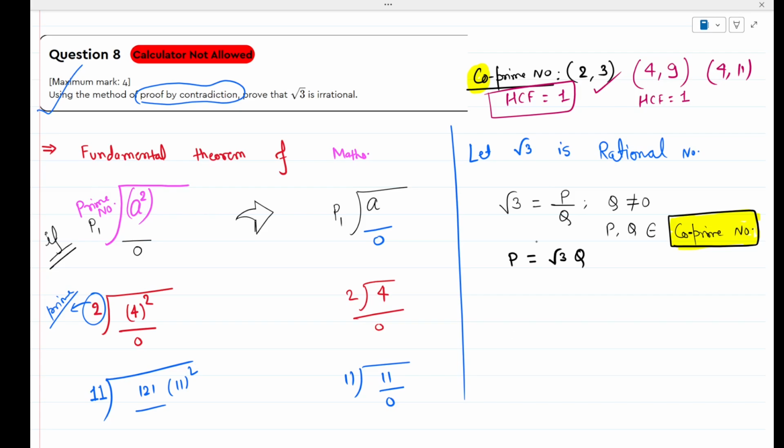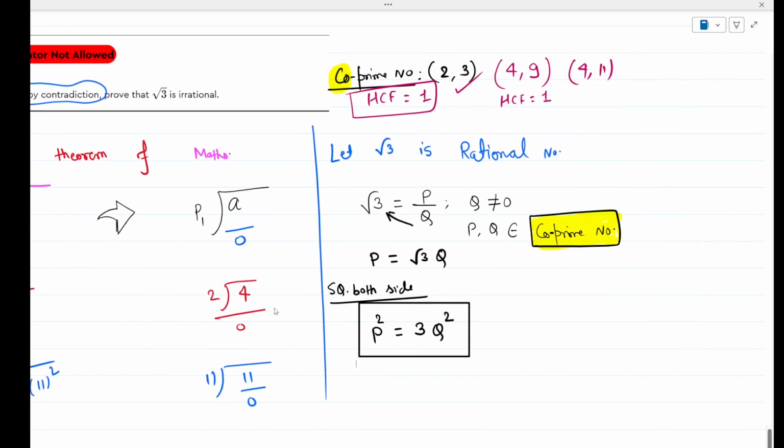Can we write this? If you do the cross multiplication, then squaring both sides, what will I get? Squaring both sides, we will get P squared is equal to 3Q squared. What does it mean? We have discussed in the last class the meaning of this statement. It means P square is divisible by 3. See, can you see that? 3 is a factor of P square.